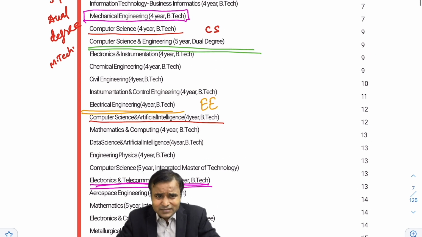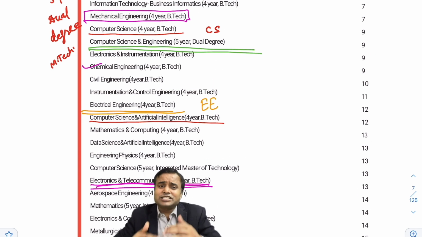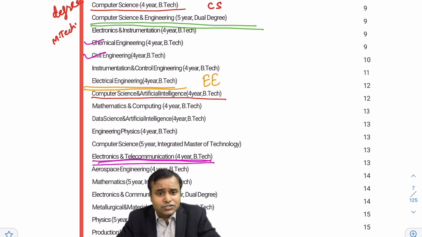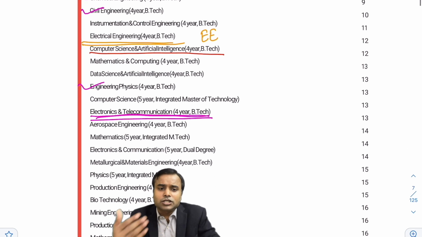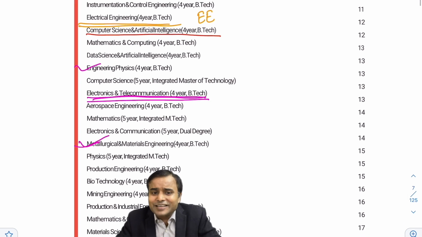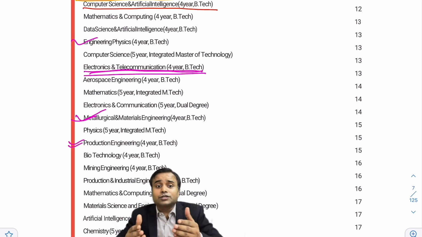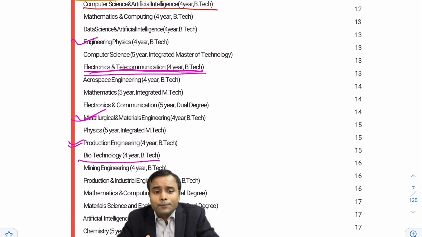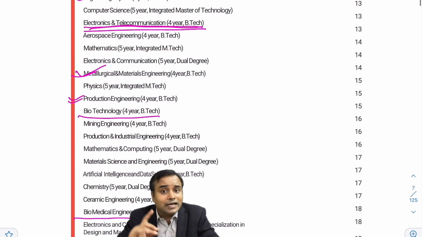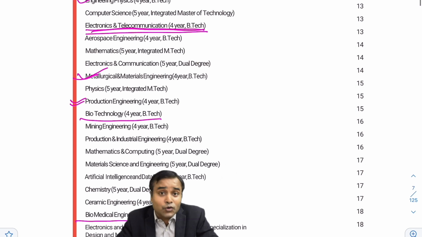Like chemical engineering, civil engineering. These are good branches, like engineering physics, metallurgical and materials engineering, called MME, production engineering, biotechnology, biomedical, and there is another branch, bioinformatics.